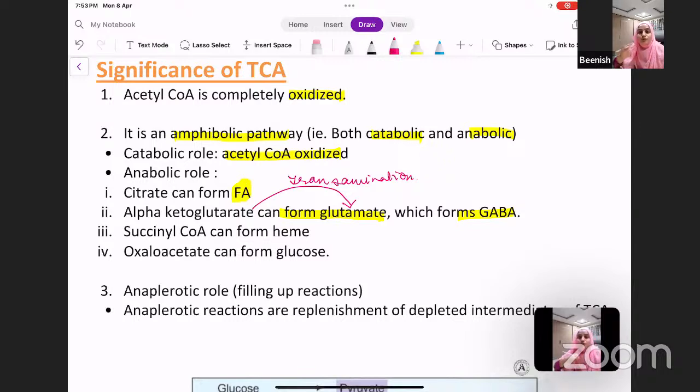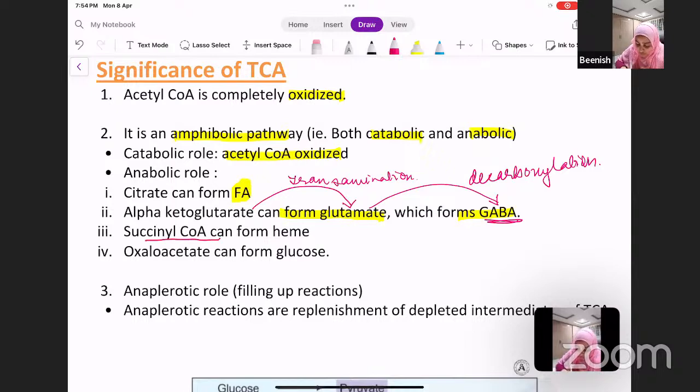Okay, so alpha ketoglutarate can be transaminated to glutamate, and then your glutamate on decarboxylation will form GABA. So this is one significance or anabolic role of TCA, that is formation of GABA.